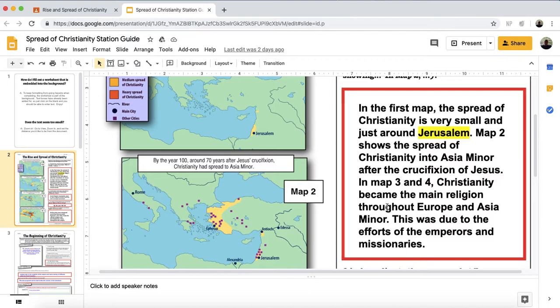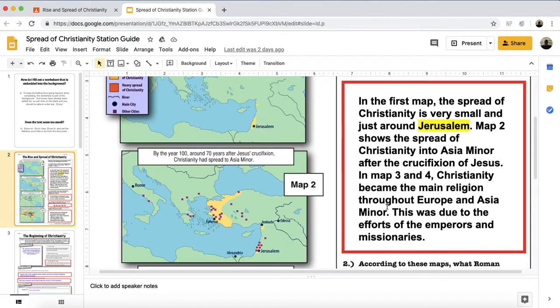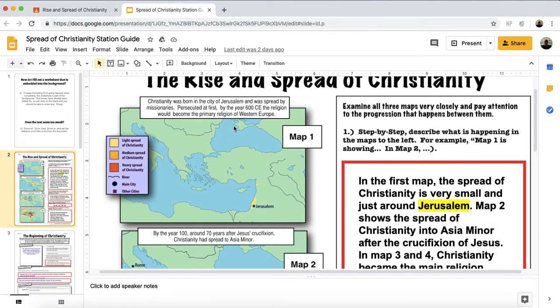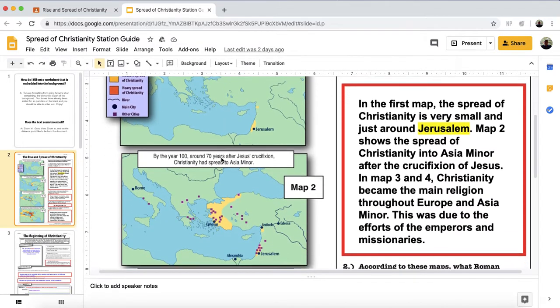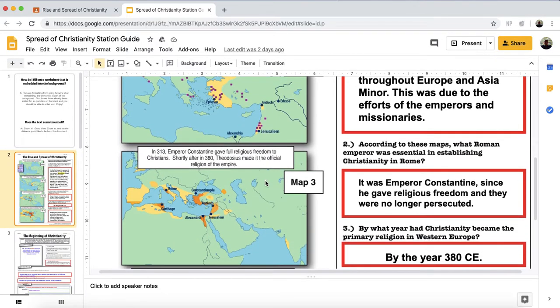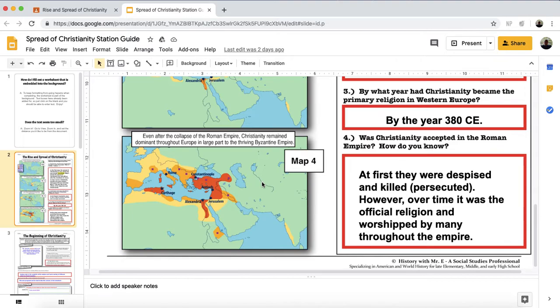So we did the map exercise together, okay? This is just a map showing the light spread, medium, and heavy spread of Christianity throughout the years of the Roman Empire, even after the fall of the Roman Empire, okay? So these are some of the answers. We did this together in class, okay?